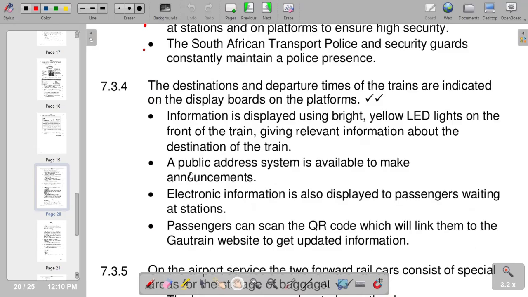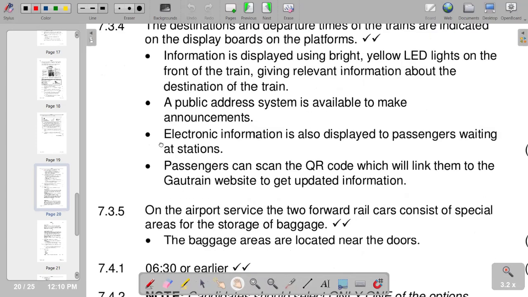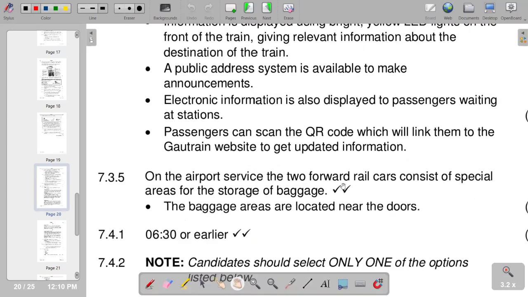So 7.3.5, the response on the airport service: the two forward rail cars consist of special areas for the storage of baggage, and the baggage areas are located near the doors. So that's our response on that part.